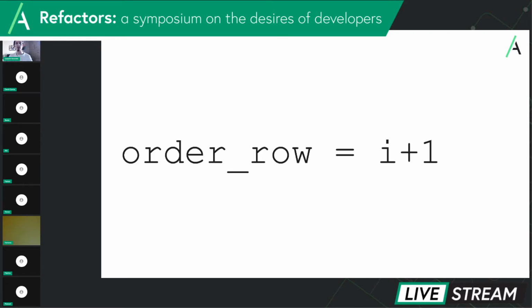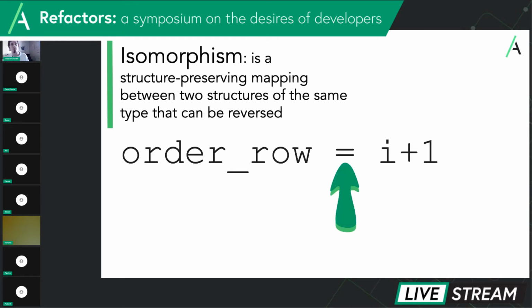And even if the language is, in fact, ubiquitous and everybody understands it, subtle things can be overlooked. Like, for example, in a zero-index language, the order row, an inherently humane and one-index mindset type of idea, is not the same as i. So we don't represent the same concept, but there is an isomorphism from one thing to another. But they're not quite the same.